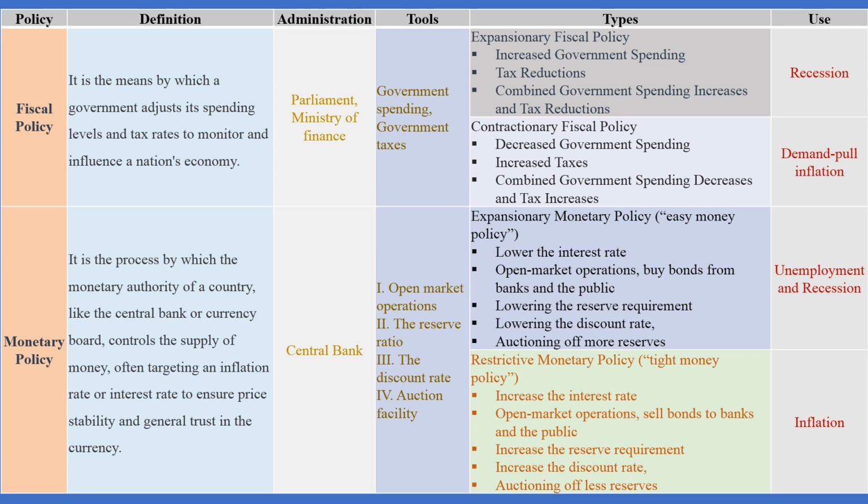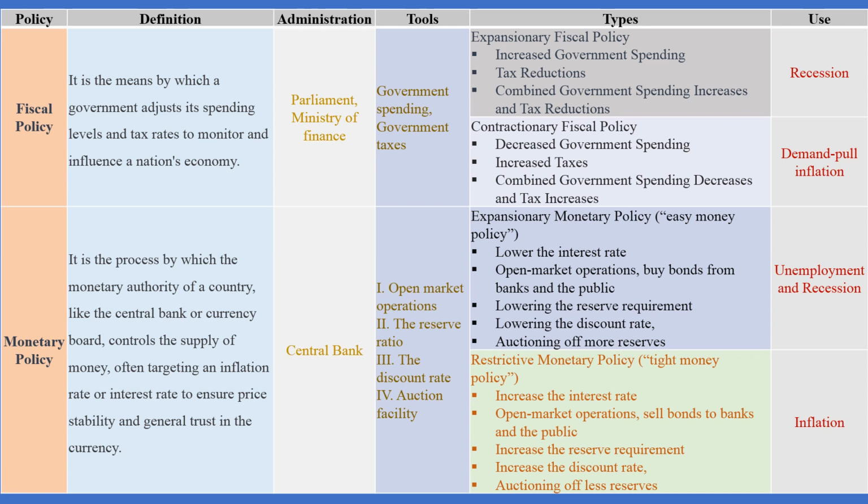What is contractionary fiscal policy? In contractionary fiscal policy, there is a decline in government spending, an increase in government taxes, or a combination of both. Expansionary monetary policy or easy money policy.